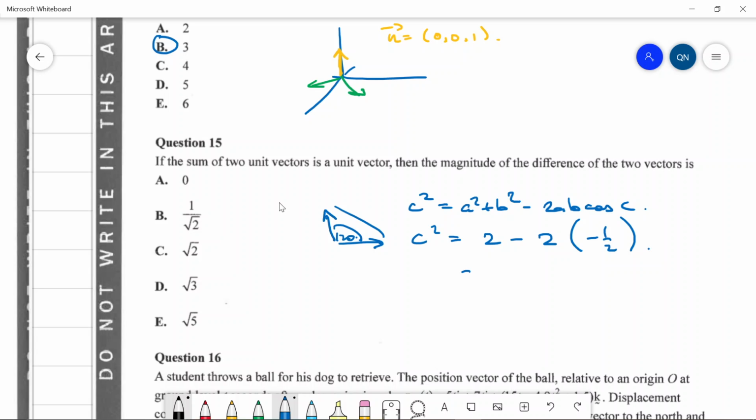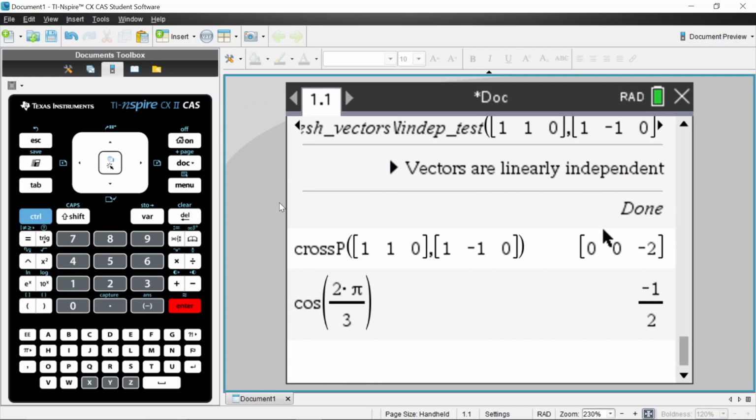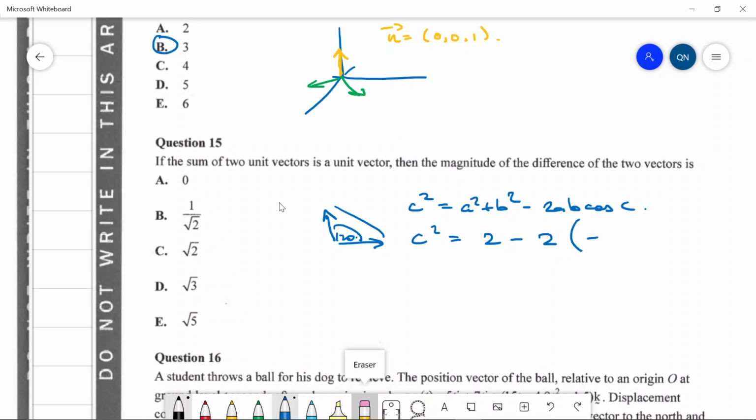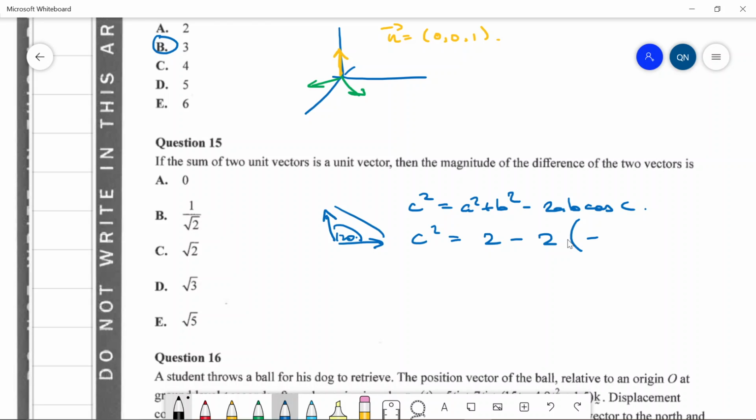Alright? So this is just equal to 2 plus 1, which is 3? No. Okay. What's cosine of 120? I don't know. Cosine of 120, which is 2 pi on 3 radians, is negative half. The magnitude of the difference of the two vectors is... Oh, because I need to take the square root to get c. That makes sense. So this is a half, so this is equal to 3. So yeah, c is equal to root 3.